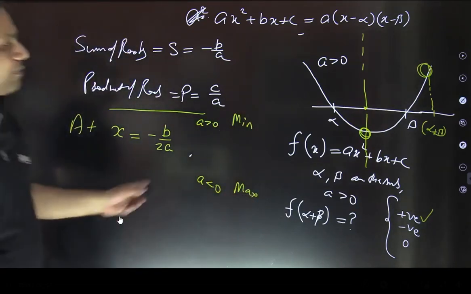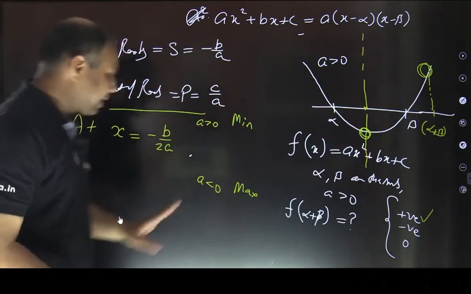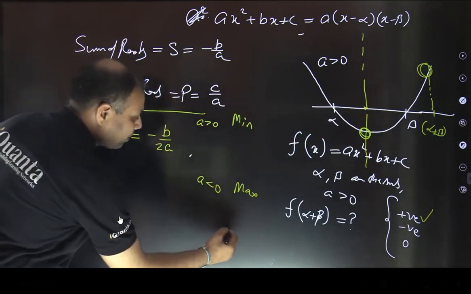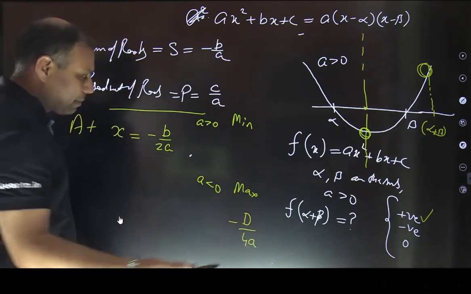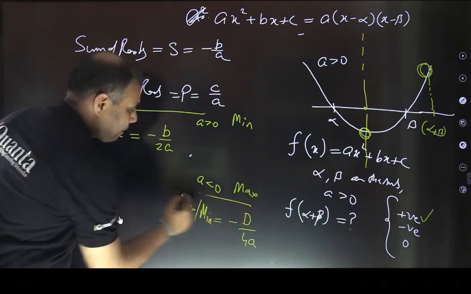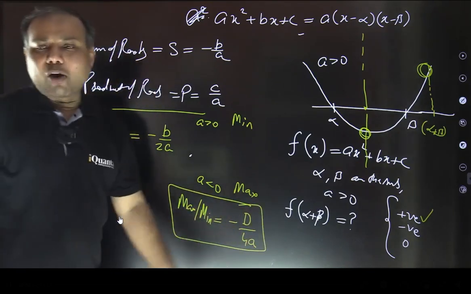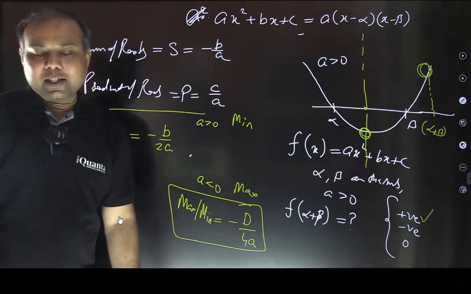In both cases, whatever the value is, we can find it by putting x equals minus b by 2a in the expression. On simplification, we get a simple expression also. This maximum or minimum value comes out to be minus D by 4a. Those who are fond of formulae can remember this also if you wish. And how did we get this value? Just by completing the square only.